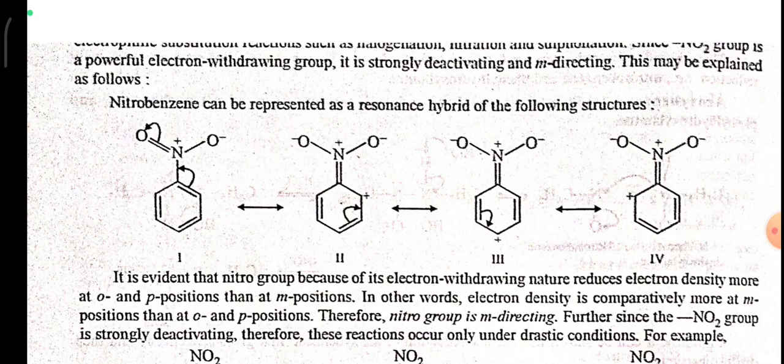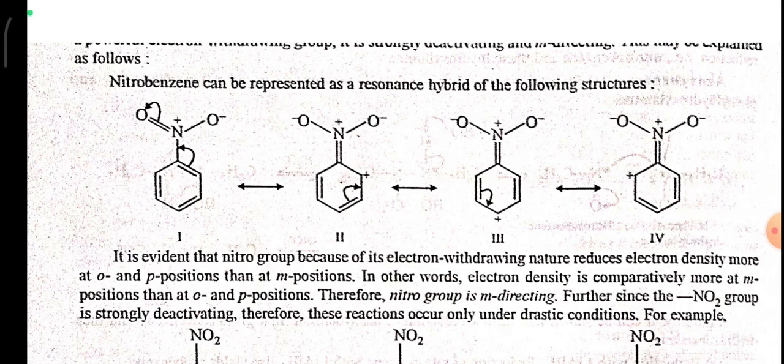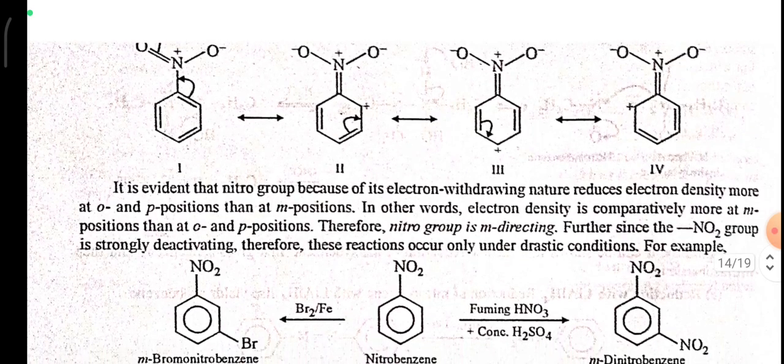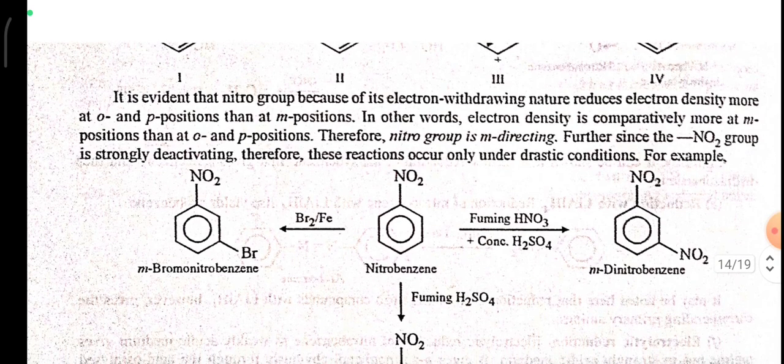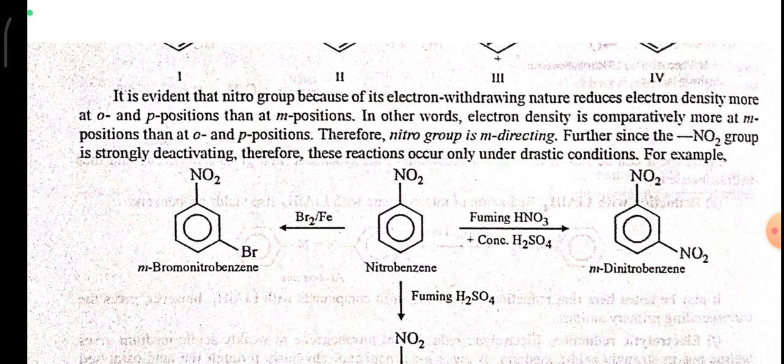This may be explained as follows. Nitrobenzene can be represented as a resonance hybrid of the following structures. It is evident that the nitro group, because of its electron withdrawing nature, reduces electron density more at the ortho and para positions than at the meta position. In other words, electron density is comparatively more at the meta position than at the ortho and para positions. Therefore, nitro is a meta-directing group.